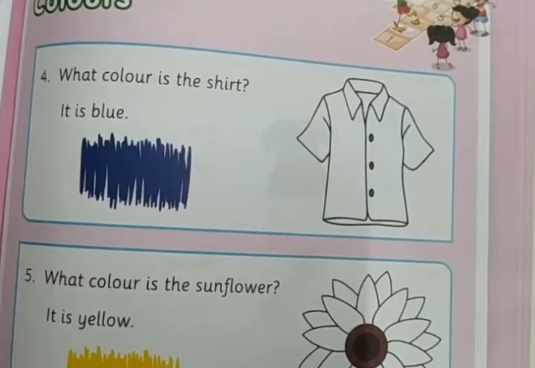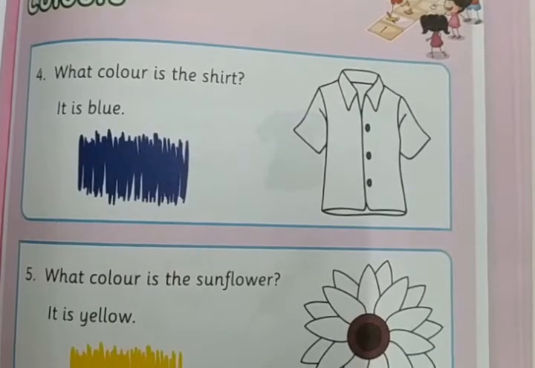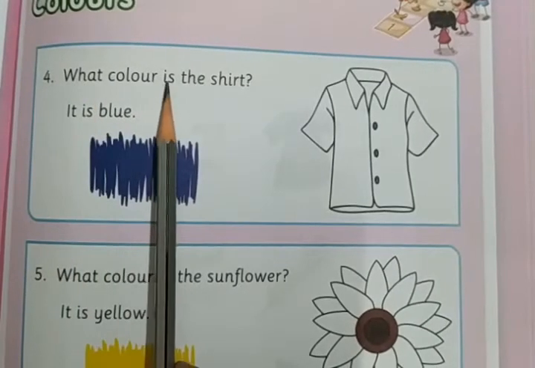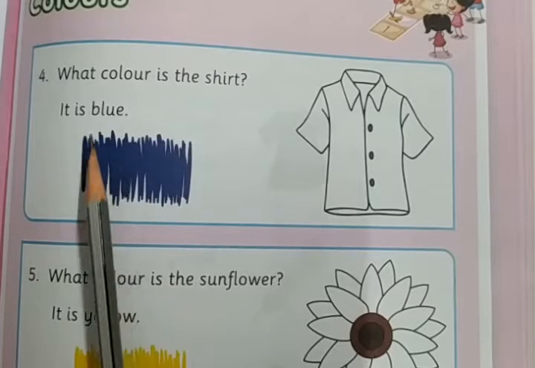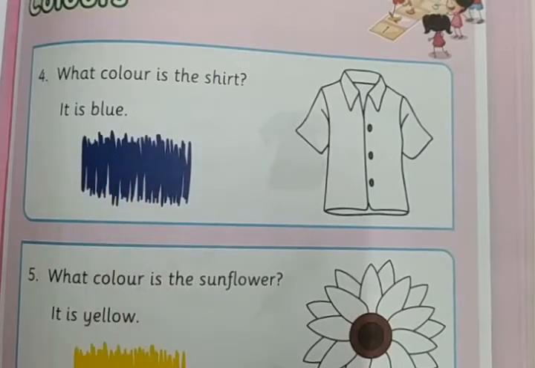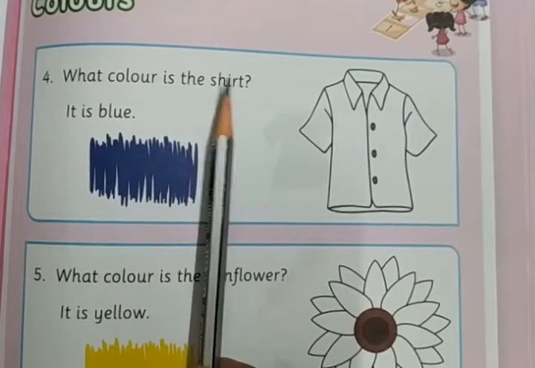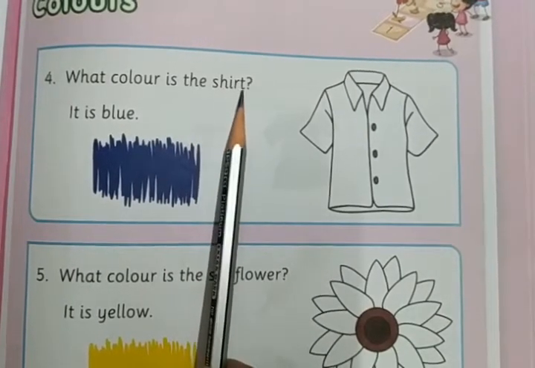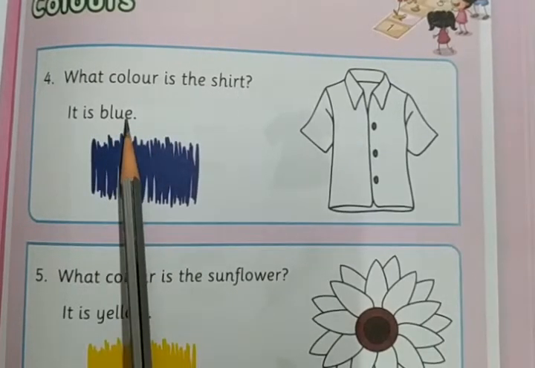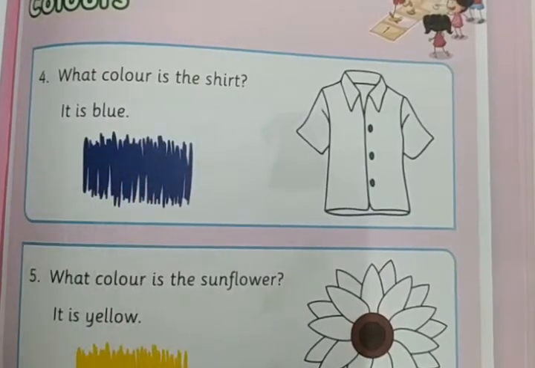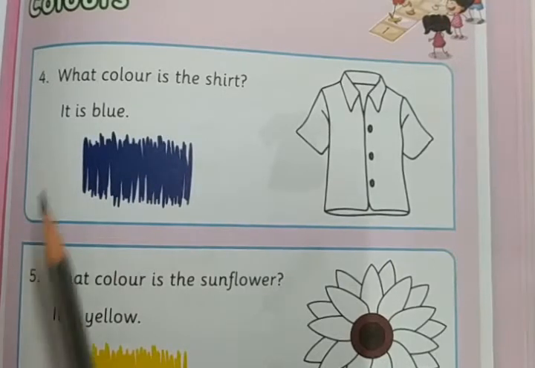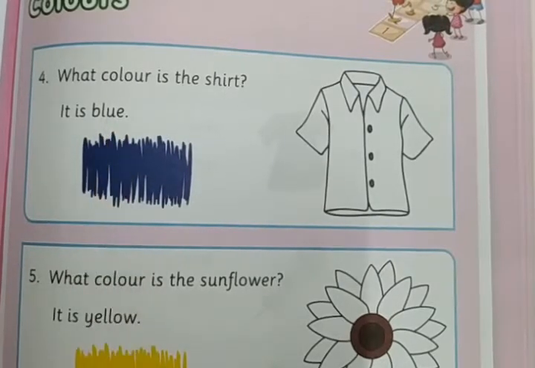Next it continues. Here, what color is the shirt? It is blue. What is the spelling of shirt? S-H-I-R-T, shirt. B-L-U-E, blue. Blue. Shirt. S-H-I-R-T, shirt.